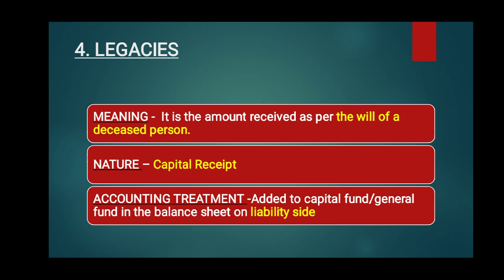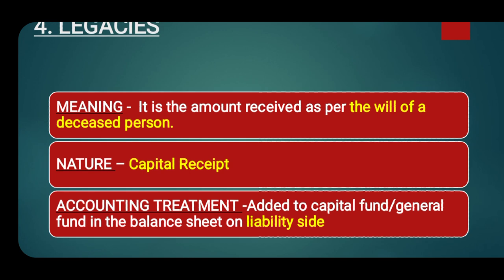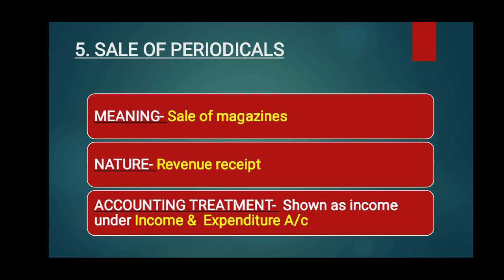So next item is legacies. What is the meaning of legacies? It is the amount received as per the will of a deceased person. It is a capital receipt and it will be shown on the liability side under capital fund. So next, fifth item is sale of periodicals. It means sale of magazines, etc. It is a revenue receipt and it will be shown as an income under the income and expenditure account.